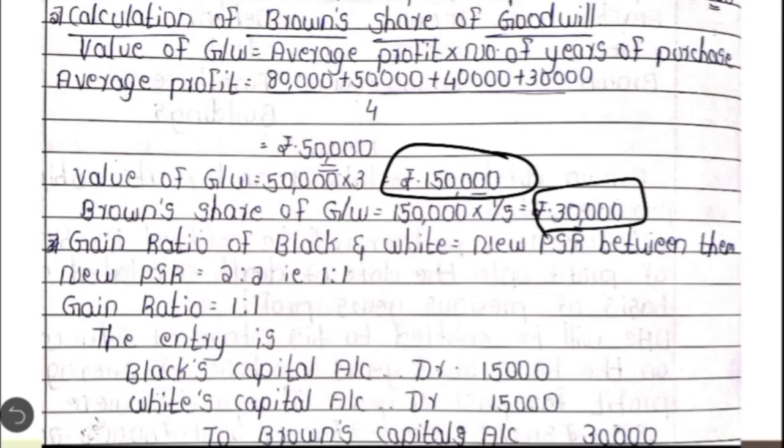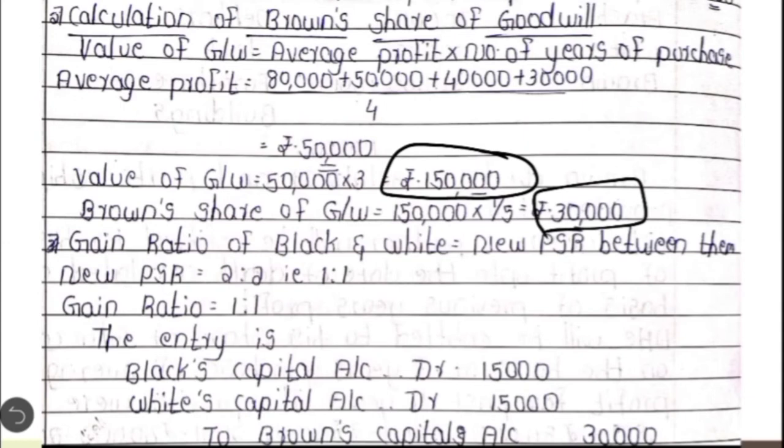Now in Brown's capital account, that is the deceased partner's capital account, we are going to write the opening balance: by balance brought down 20,000. Then by profit and loss suspense account, the deceased partner's share in the expected profit, 2,000 rupees. And then for goodwill adjustment, we have written the entry here: Black's capital account debit, White's capital account debit to Brown's capital account. So in Brown's capital account, we write by Black's capital account 15,000, by White's capital account 15,000. Then interest on capital has to be credited to the deceased partner's capital account, which comes to 400. Then drawings is a debit item, so it should be debited to Brown's capital account. So we get the balancing figure of 50,400.